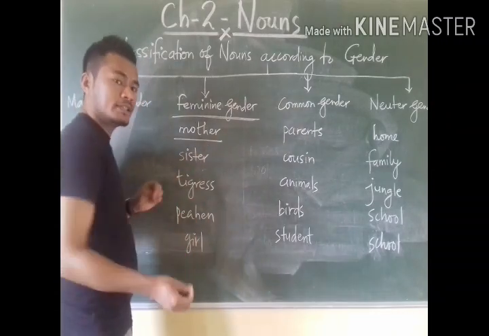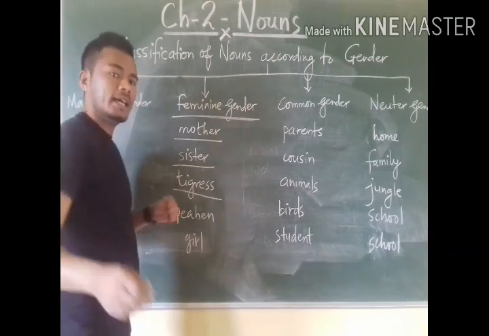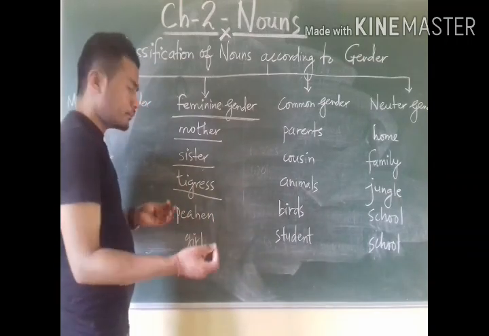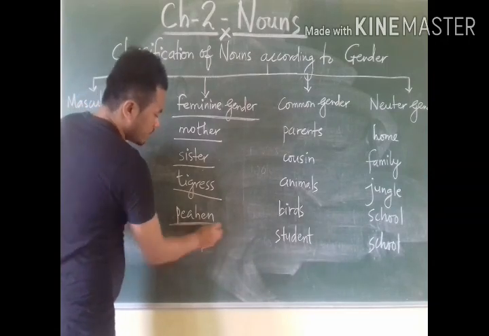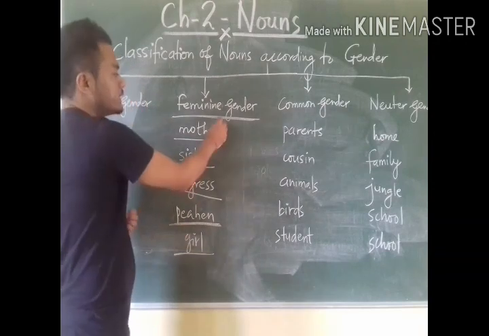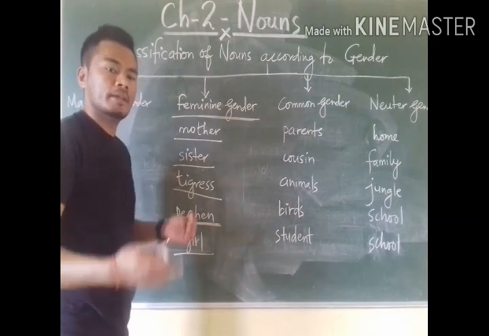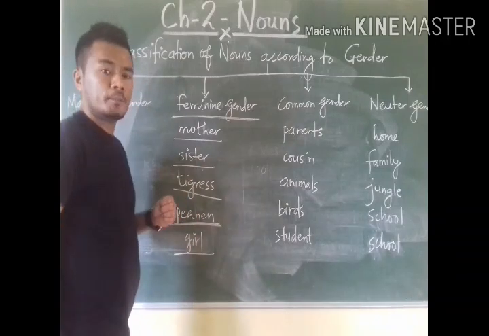Like mother is a female, sister is also a female, tigress is a female animal, peahen is a female bird, girl is also female. So all these nouns come under the category of females, so they are feminine gender.